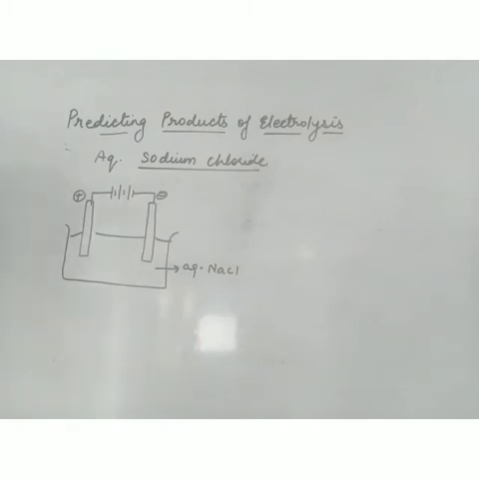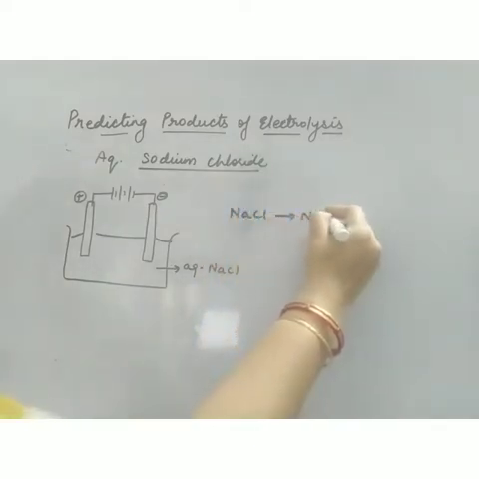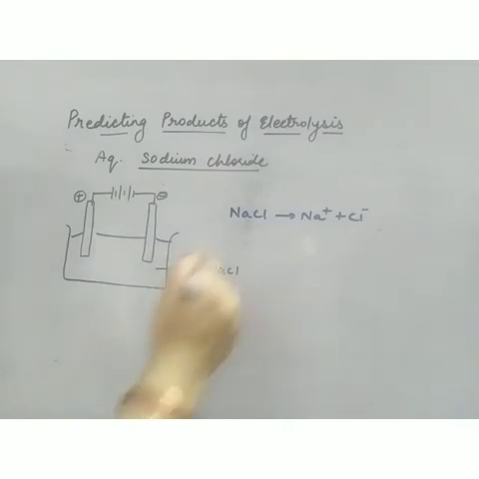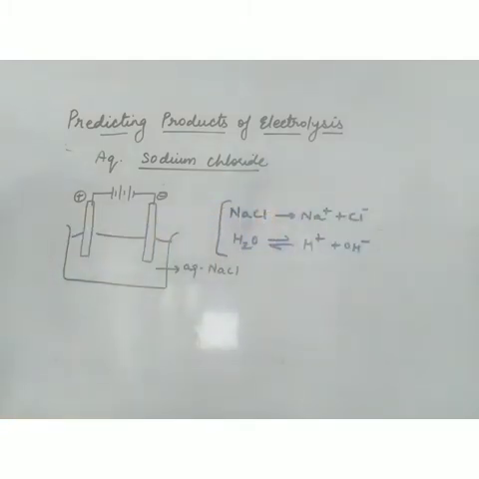This is the electrolytic cell which I have taken, and this is aqueous NaCl. Aqueous NaCl means sodium chloride is dissolved in water. This is anode, this is cathode, which is connected to the battery. Aqueous NaCl will dissociate like this, and since water is also there, and we know that water is also an electrolyte, it will dissociate like this. In contrast to molten NaCl, where only one cation and one anion are there, in aqueous NaCl two cations and two anions are there.